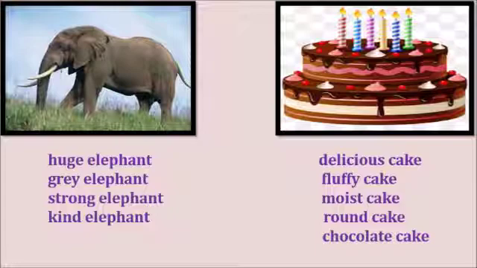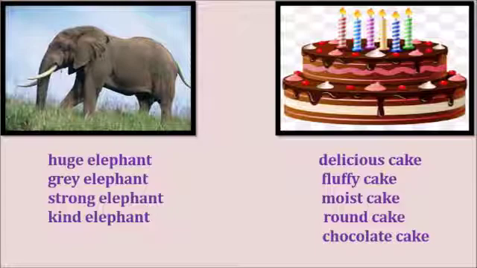Also, look at the example of the elephant. Here I have used an adjective, huge elephant. In place of huge, I can make use of large also. It means huge can be replaced with large. Huge elephant or large elephant. In the same way, if I take the example of this delicious cake, delicious can be replaced with tasty or yummy.